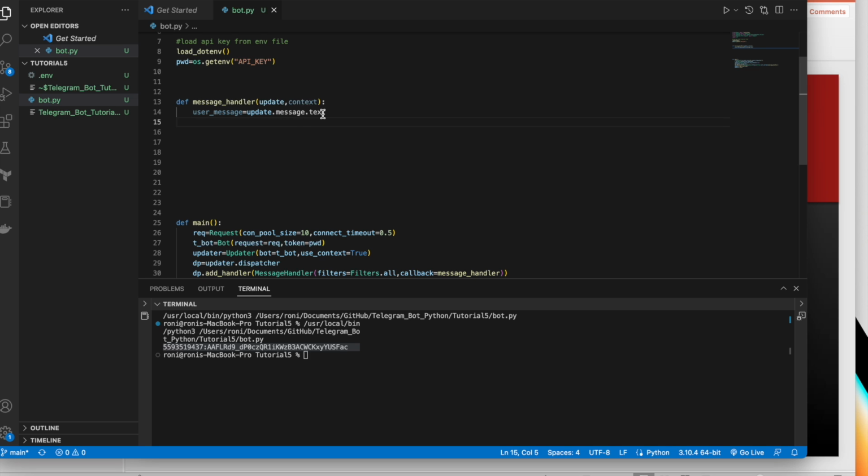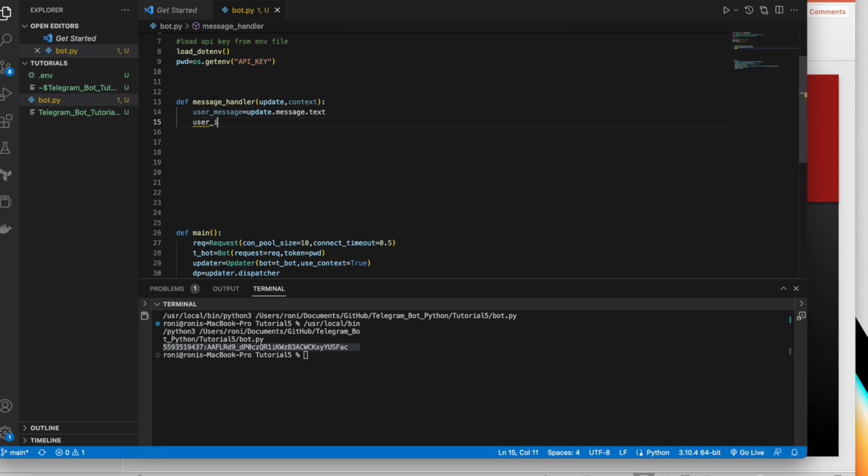So basically from update, we're actually going to get the user information. How to get the user information, we'll see that. Okay, so maybe you can write a variable called user_info.